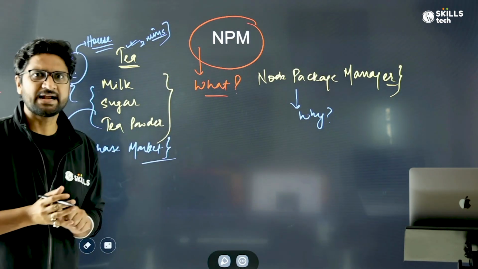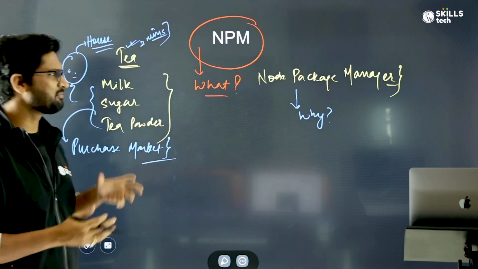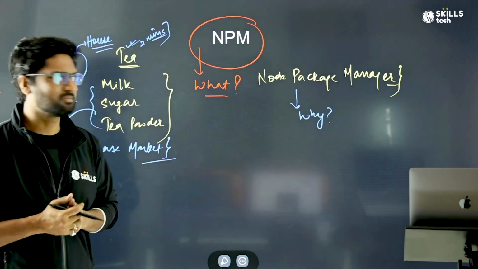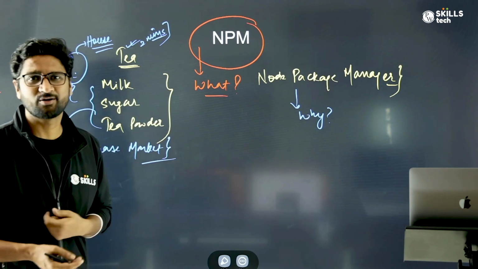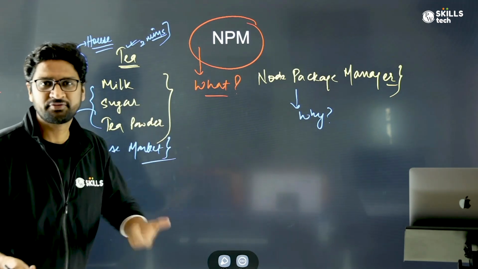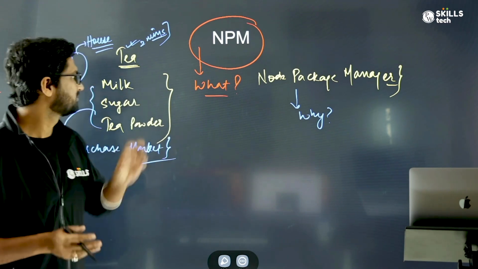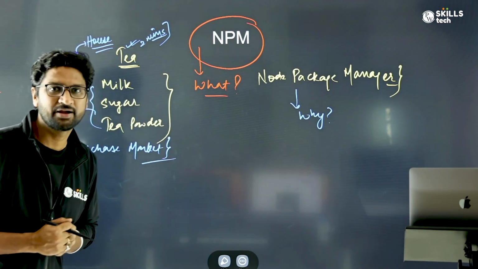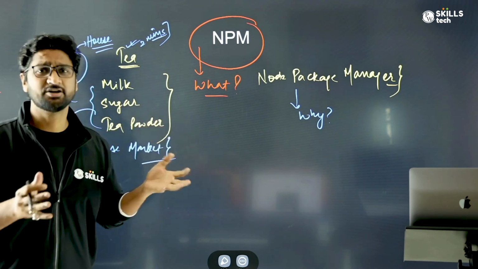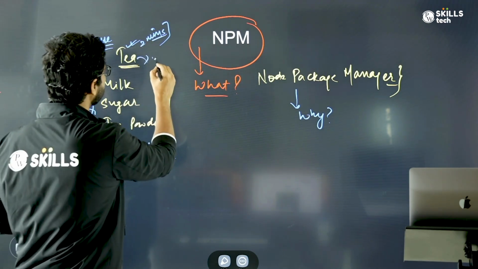But let's say that you decide that for everything which is needed to make the tea, I'll do it myself. I'll have my own milk. I'll bring a lactating cow and make sure I'm getting the milk. I'll first grow a crop of sugar cane and then convert that into sugar. I'll have my own farm of tea plants and then I'll have the tea powder. If I want to do everything from scratch, I might have to invest a lot of time, a lot of money and a lot of energy. So making a single tea which you can make today in 2 minutes might take you a few years, right? If I'm not wrong.